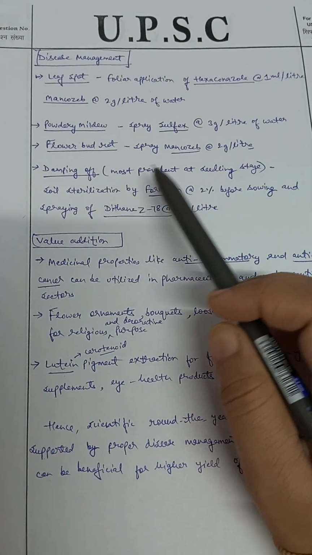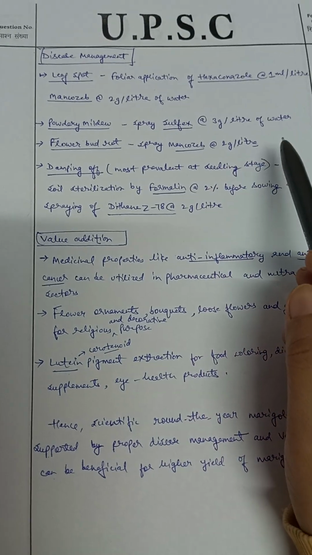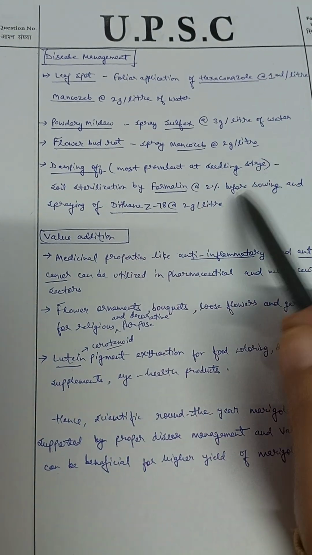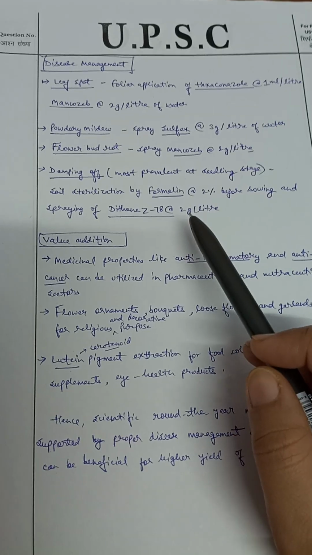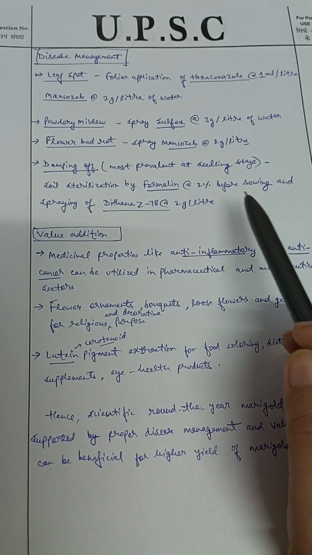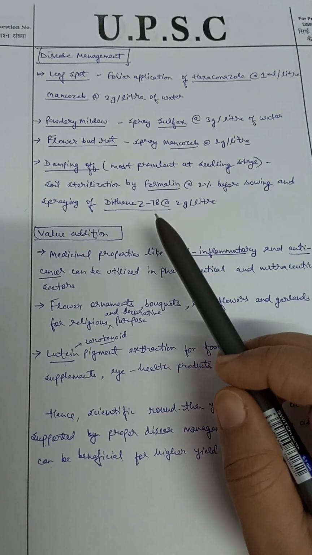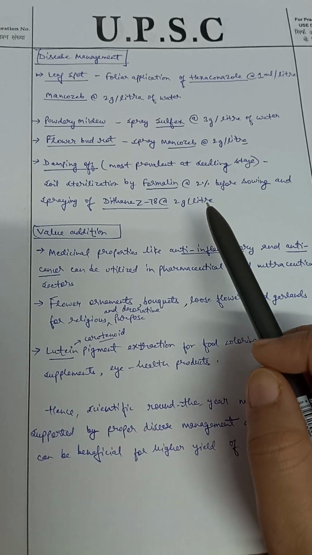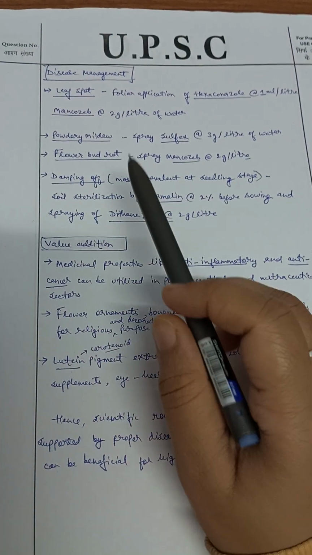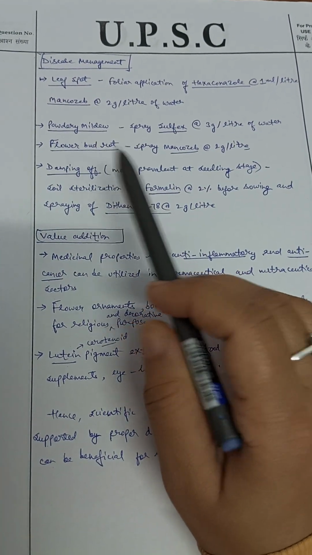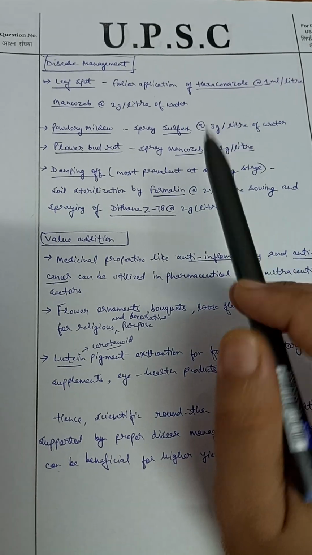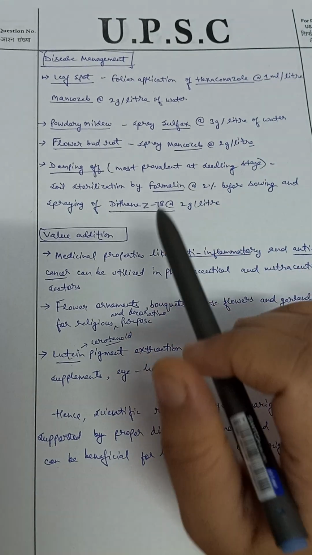Then flower bud rot: spray mancozeb at 2 gram per liter. And damping off, it is most prevalent at the seedling stage, so soil sterilization with formalin at 2% before sowing, and spraying of Dithane Z-78 at 2 gram per liter. So these are some of the common diseases that occur in marigold, and these are the measures by which we can manage these diseases.